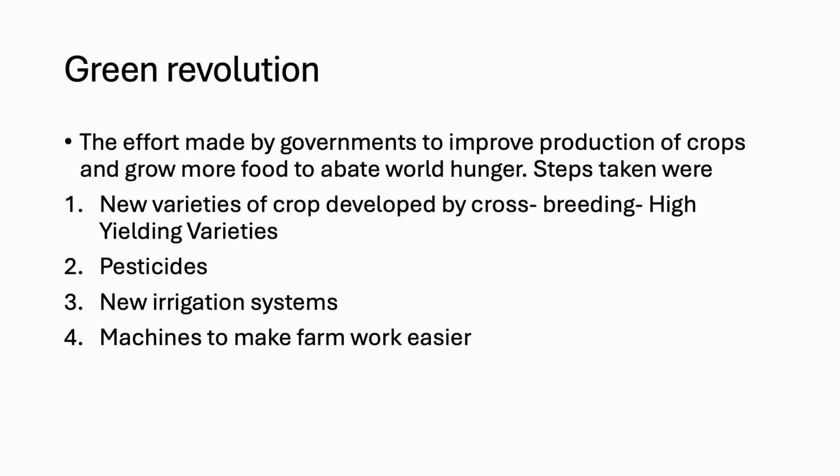The Green Revolution is the effort made by governments to improve the production of crops and grow more food in order to abate world hunger. The steps that were taken were: new varieties of crops developed by crossbreeding were provided. These were called high-yielding varieties. Pesticides were used. New irrigation systems were used. Machines were used to make farm work easier. In India, the Green Revolution came about in the 1960s, and this turned around our agricultural industry and made us one of the world's largest food producers.